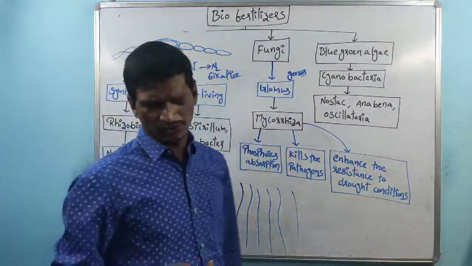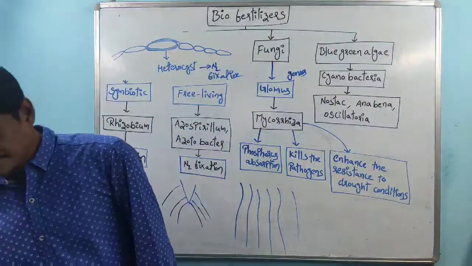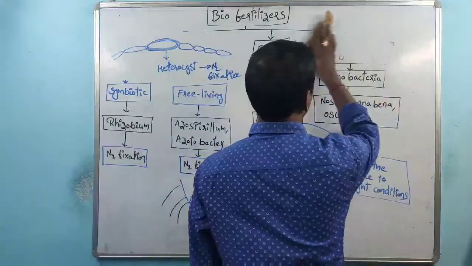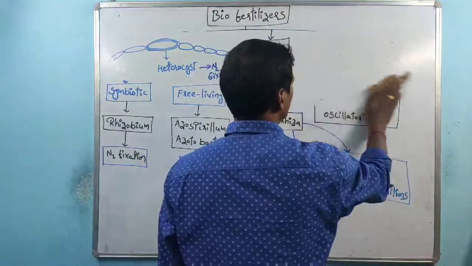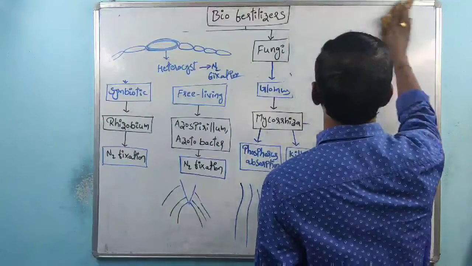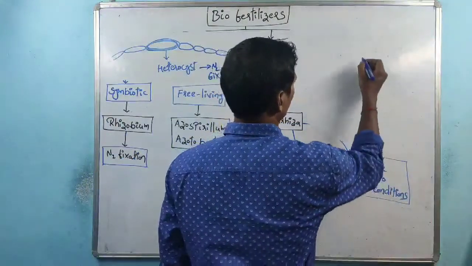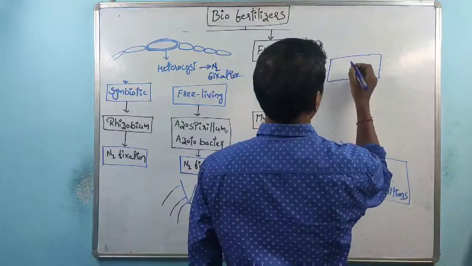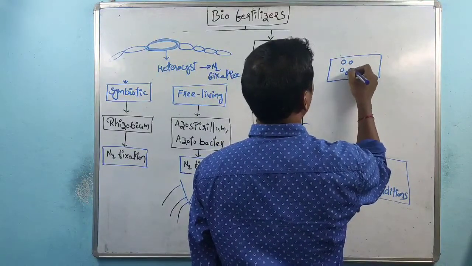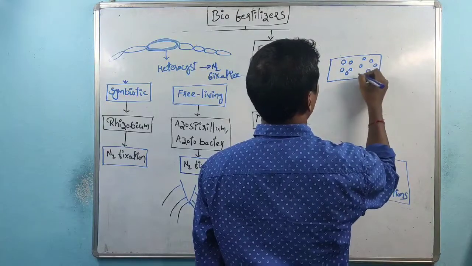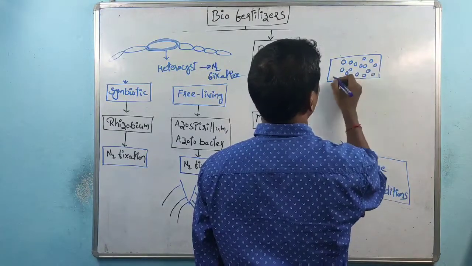And I would like to discuss one important point. Some bacteria are artificially designed within the laboratory. These are called superbugs. This is one of the bacteria having many plasmids.